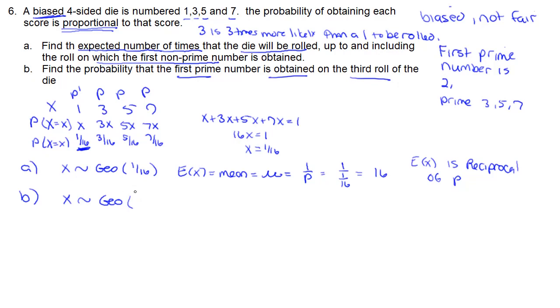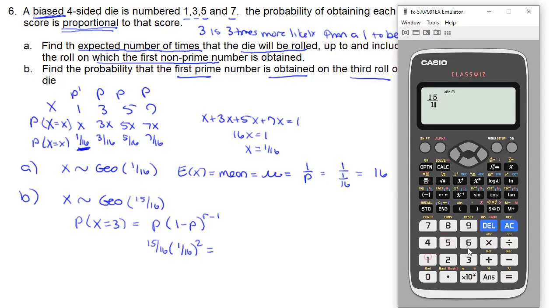Now, the probability that the first prime number is obtained on the third roll. Well, now the prime probability is 15 over 16. And I'm going to use the formula p times (1 minus p) to the r minus 1. This is my success, and this is my failure. The failure happened twice, and then the third time was a success. So now all I'm going to do is type that in my calculator and find out that the probability is going to be 15 over 4096.